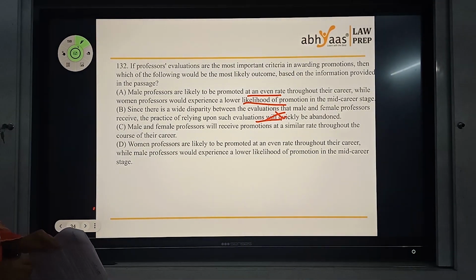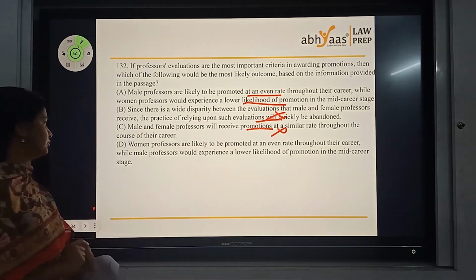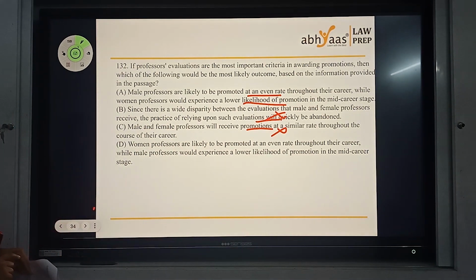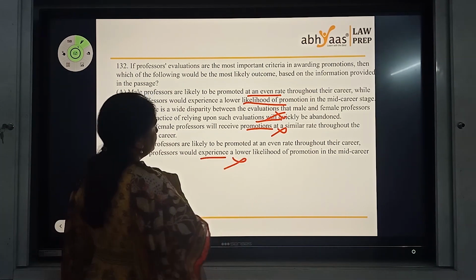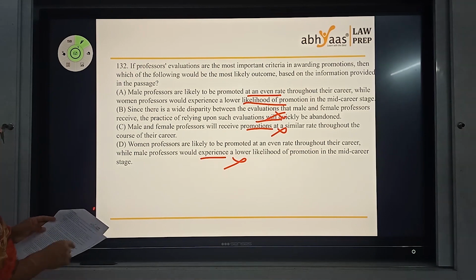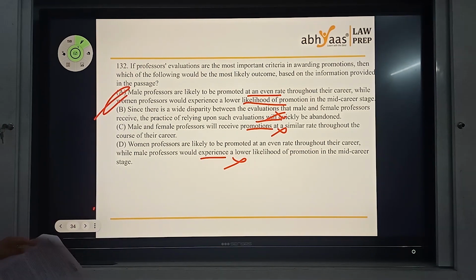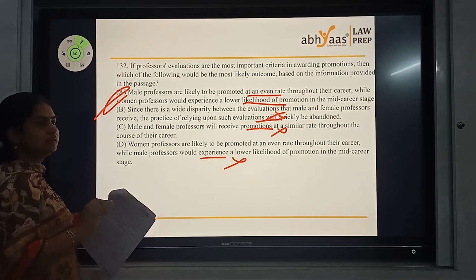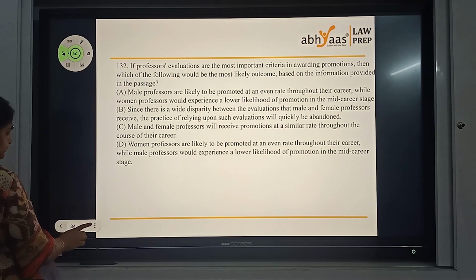Male and female professors will receive promotions at a similar rate. Again, it's a factually incorrect one. Women professors are likely to be promoted at an even rate throughout their career, while male professors would experience a lower one. Again, not an answer. So of 1, 3, 2, A seems to be the better possible answer. Not so much thinking, not so much critical reasoning, simple language. Let's move on to the next question, guys.